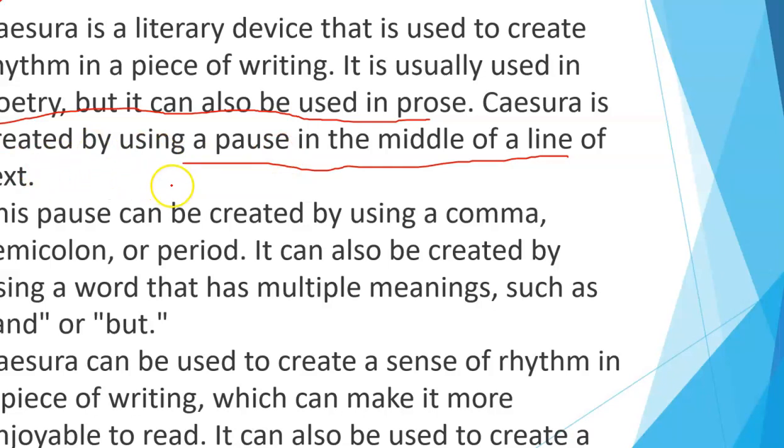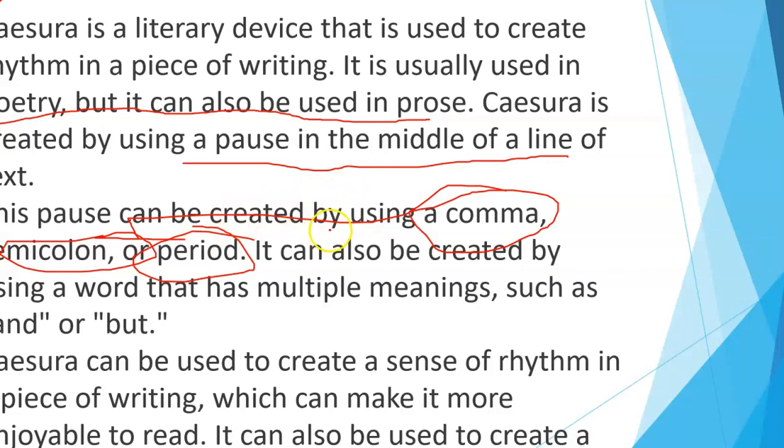This pause can be created by using a comma, a semicolon, or a period. All these three things can be used in order to create caesura. When we talk about semicolon, period, or comma. Clear? It can also be created by using a word that has multiple meanings, such as and or but. Even and or but can act as words that have multiple meanings.